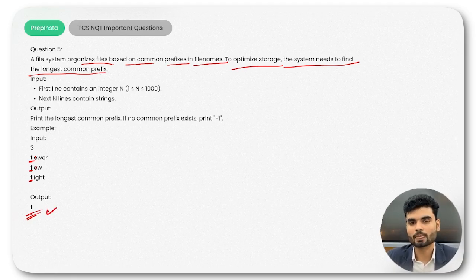Okay, cool, great. So here we are mentioning to print the longest common prefix. If no common prefix exists, then we have to return -1. What can be the approach? There could be multiple approaches, I guess.